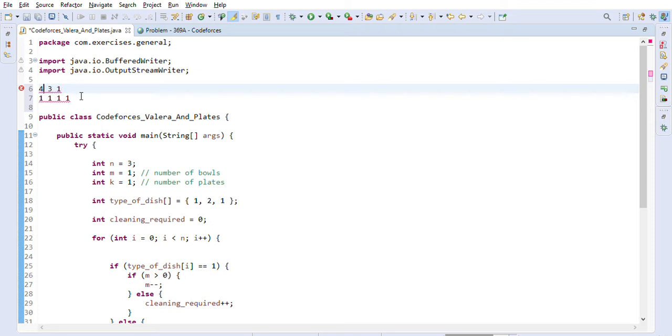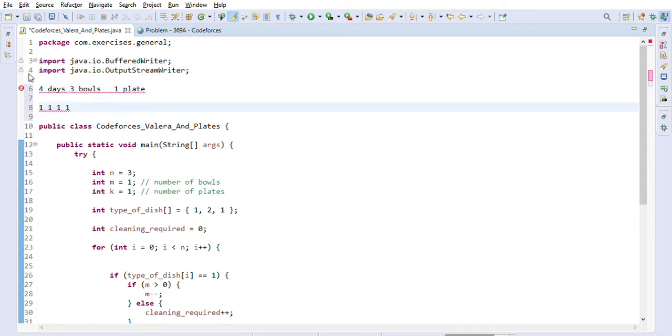Let me write it down for you so you will understand more clearly. So this is 4 days, 3 bowls here, and then 1 plate, right? Now for the first day, he cooks a type 1 dish, so he has to use 1 bowl. So the bowl count will decrease to 2 now, right?